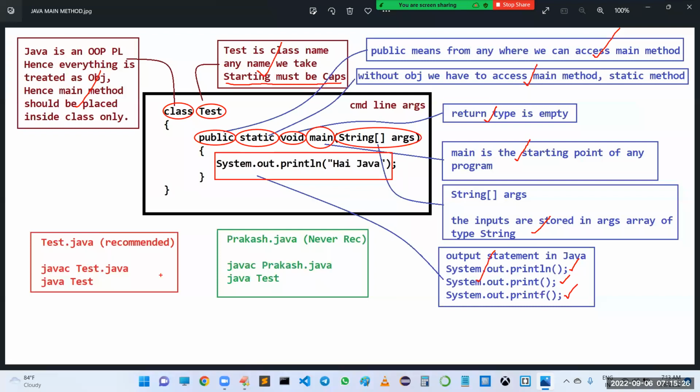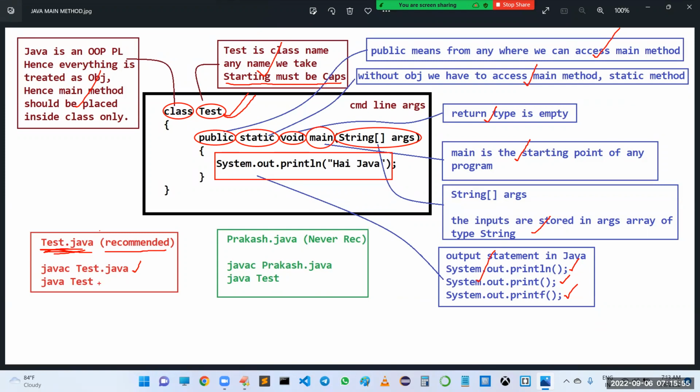Okay, sir, we can take these two programs. Once the program is ready, you have to save the program with the extension .java, with whatever class name you have taken. It is highly recommended to save this file as Test.java. Sir, how to compile the program? javac Test.java is used to compile your Java program.